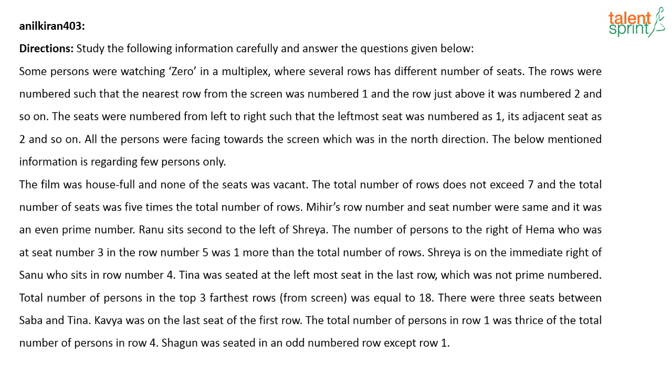Vignesh is asking me, ma'am, each row has 5 times seats. No, read exactly what's given. What is given there? The rows were numbered such that the nearest row from screen was numbered 1 and the row just above number 2, 3 and so on. The seats were numbered from left to right such that the leftmost seat was numbered 1, next is 2 and so on.